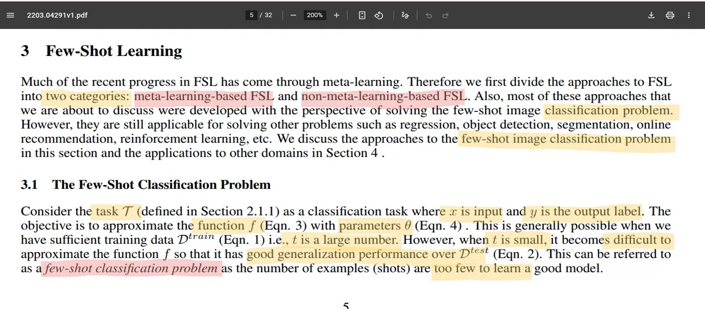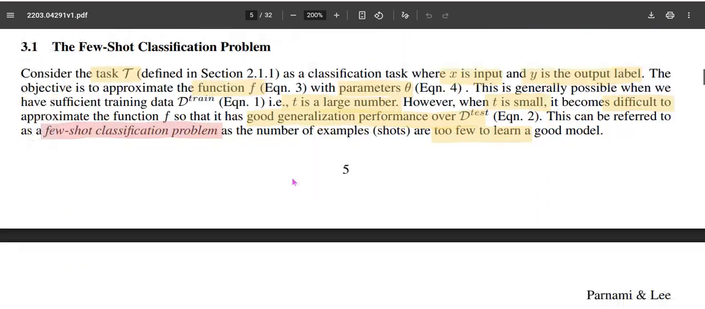So what is a classification task? A classification task is a supervised learning task where X is an input and Y is an output label, or a binary output. The task is to fit a function with parameters theta using the training data, where data samples are usually very large. If the data samples are small, then that is termed a few shot classification problem. Usually it is very difficult to fit parameters which can generalize, so this is termed a few shot classification problem.